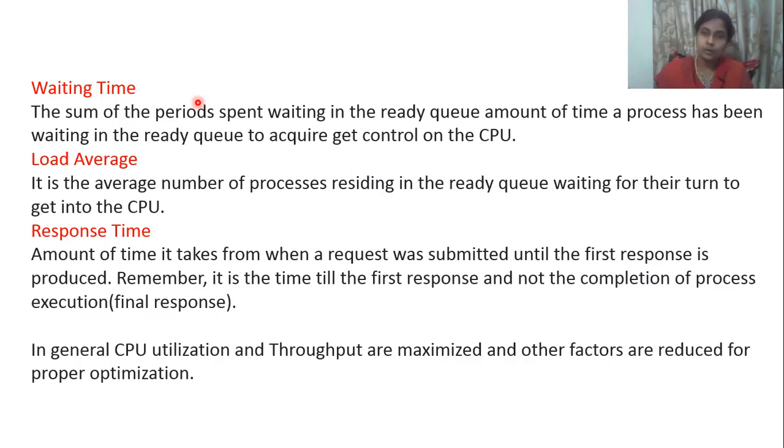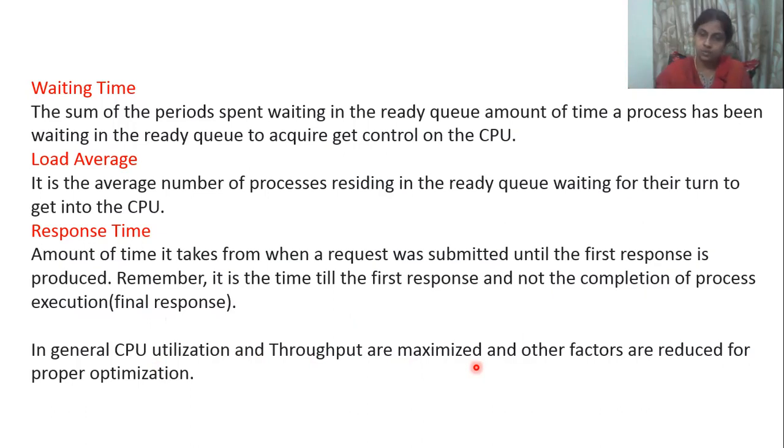To have very good CPU scheduling, CPU utilization and throughput should be maximized. Utilization of CPU should be in a higher range and throughput also in a higher range. And the remaining things, waiting time, load average, response time and all, should be in a lower range. Then we can have proper CPU scheduling.